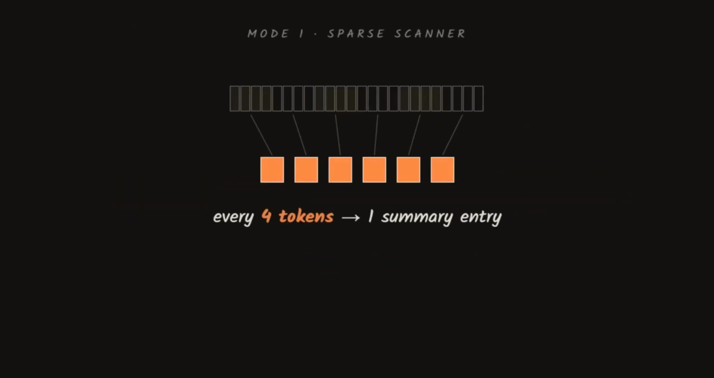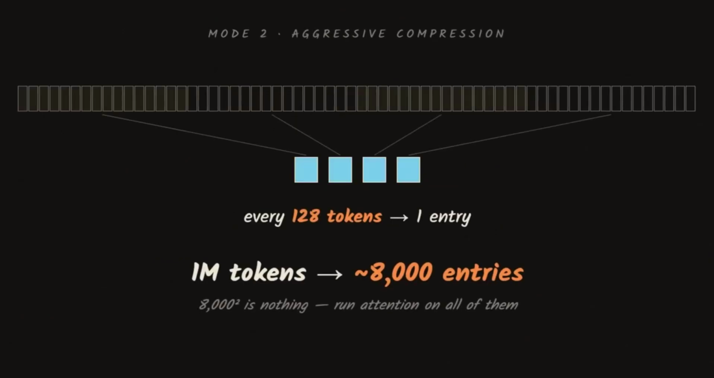DeepSeek's fix uses hybrid attention with two modes. The first one compresses every 4 tokens into a single summary entry, so a little scanner grabs just the most relevant ones to give them full attention. Most of the context gets left out.